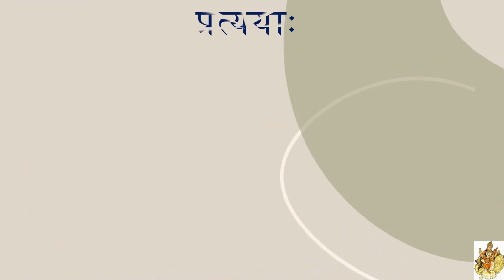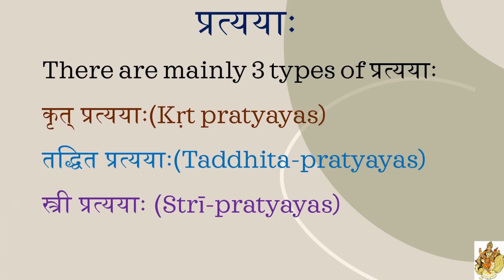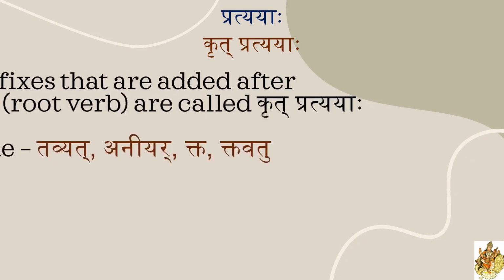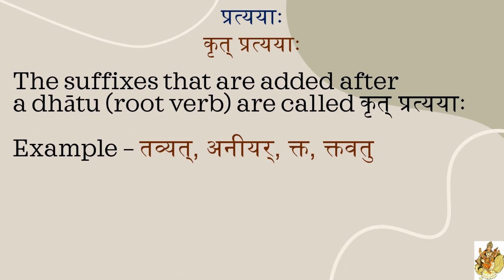In pratyayaha, mainly three types of pratyayas are there. One is Krit pratyayaha, second one is Tadhita pratyayaha, third one is Stri pratyayaha. These three types we are going to discuss now. Out of these three types of pratyayas, first we will see Krit pratyayaha. What is the meaning of Krit pratyayaha? Pratyayaha means suffixes. The suffixes that are added after a dhatu, that means root verb, are called Krit pratyayaha.